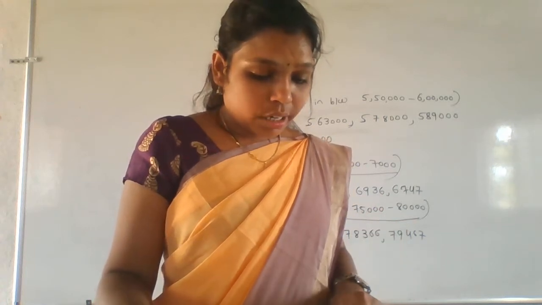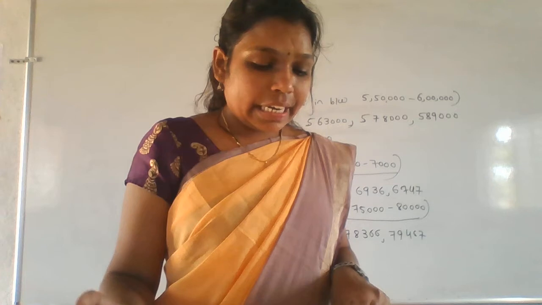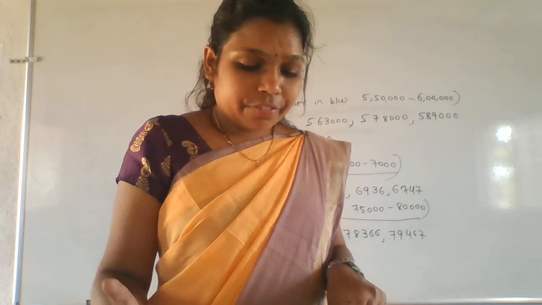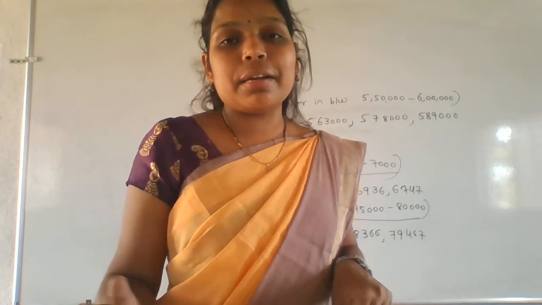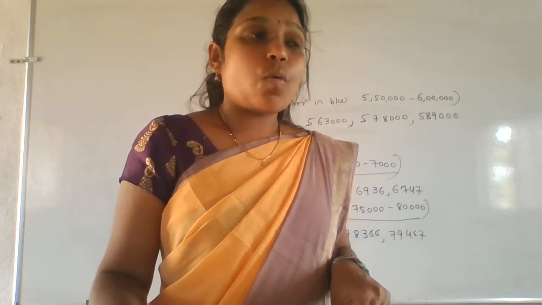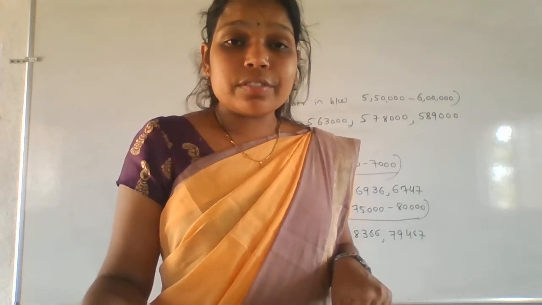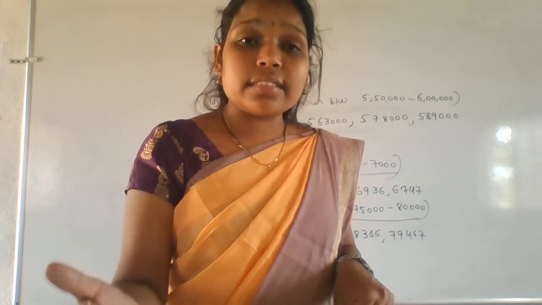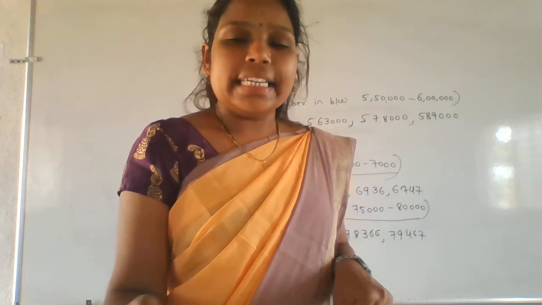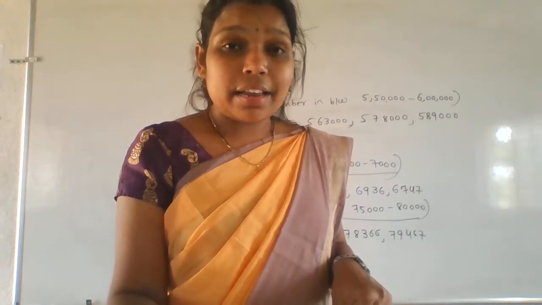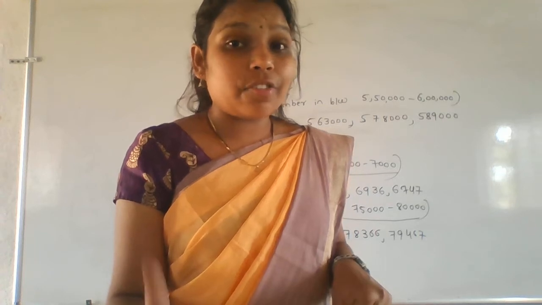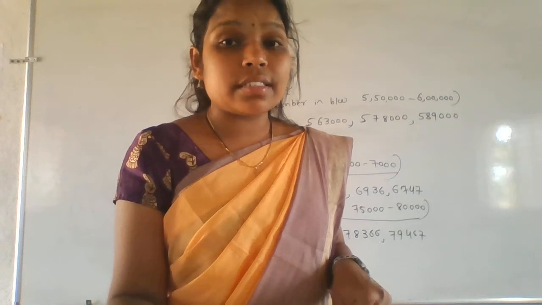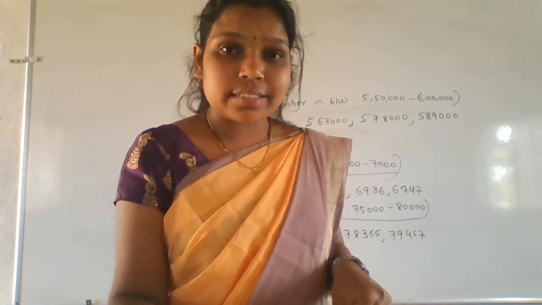Understanding? Next point is what? Every number is a multiple of itself. In fact, every number is the smallest multiple of itself. Obviously, see here, what are the multiples of 7? Multiples of 7 are 7, 14, 21, like that we'll say, right? So what is the smallest multiple here? 7 only. So itself is the smallest multiple, but itself is the biggest factor. For a factor, it is the biggest number. For a multiple, it is the smallest number. Understanding the difference between factors and multiples.